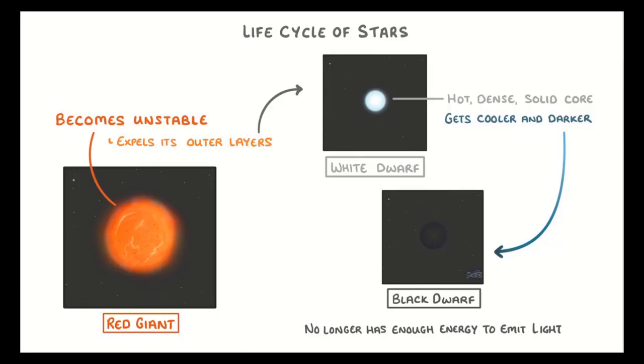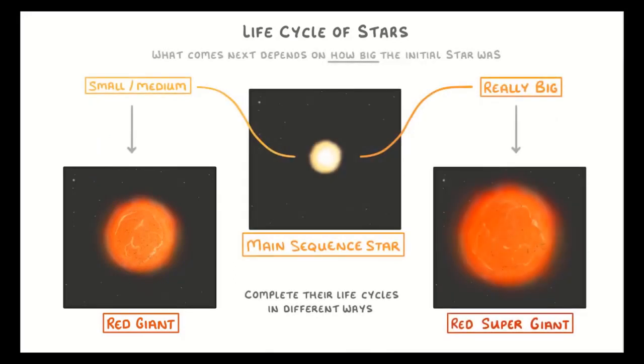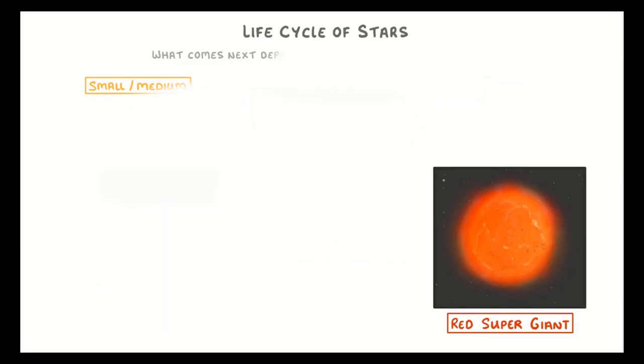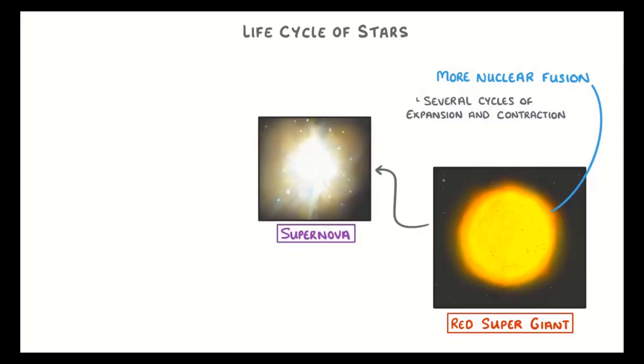In that case there are two cases: the stars with a mass between 8 to 25 times the mass of the Sun, and the stars with more than 25 times the mass of the Sun. The ones whose mass is between 8 to 25 times undergo supernova, that is the explosion.